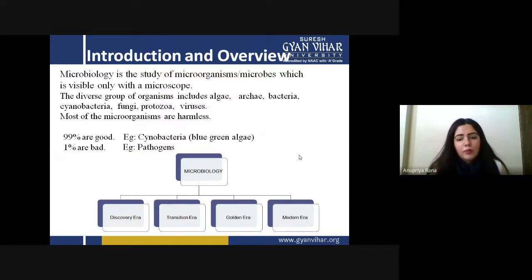Now the third is the golden era, and the golden era is all about proofs. All the discoveries with proof were introduced in the golden era. You can say the true existence of microorganisms and their belonging to the world came into existence under the golden era.